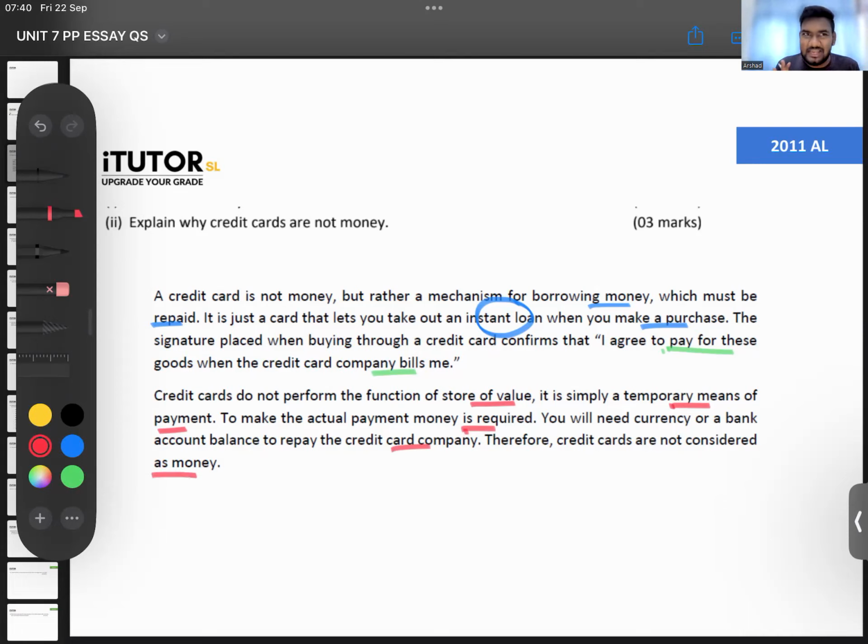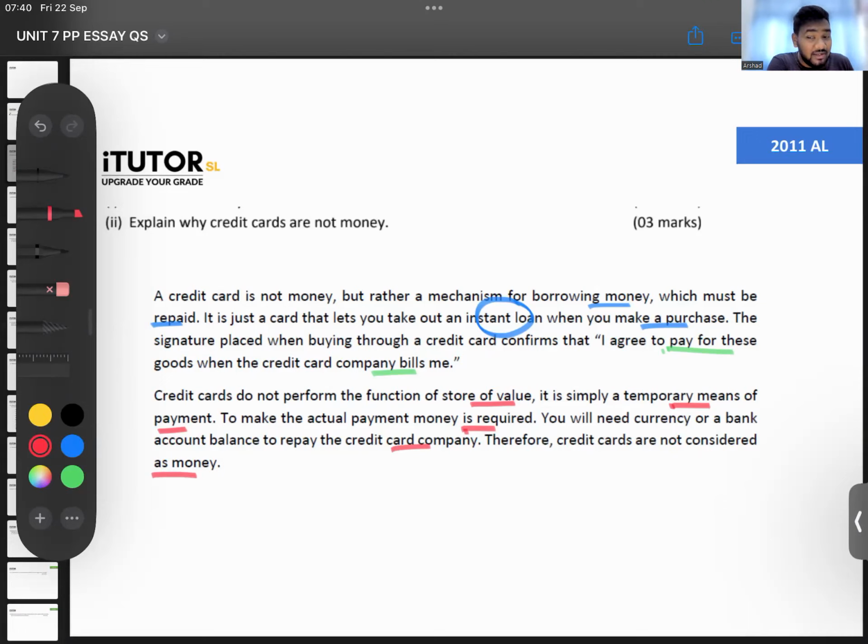It doesn't have to be the same answer, guys. But the key things that you have to highlight, you need to say that credit cards are not money. It's a method of borrowing money. It's a liability. What you are doing is whenever you're using your credit card, you're taking out an instant loan. The actual transaction happens probably at the end of the period.